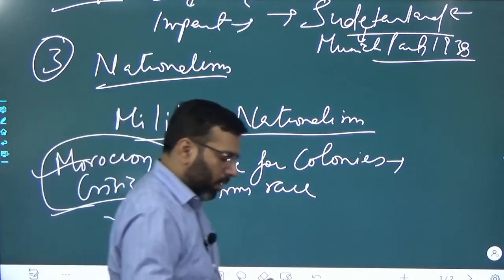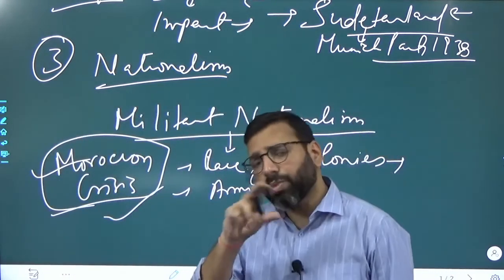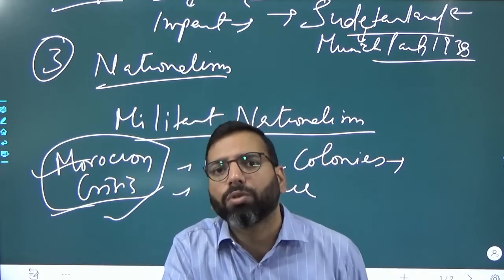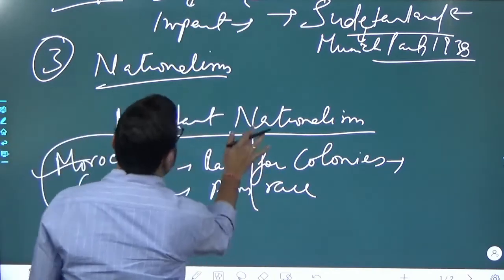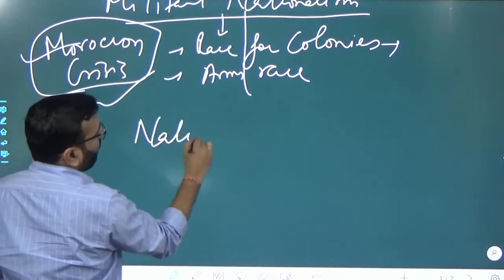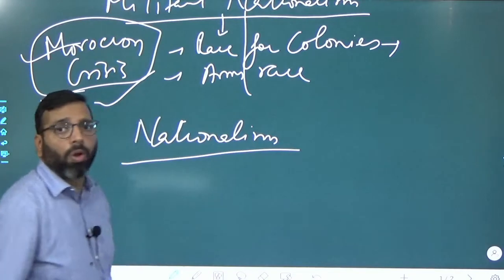Then later on in the field of nationalism, as I have already told you, it has a more positive connotation. So let's see how this nationalism led to the First World War.